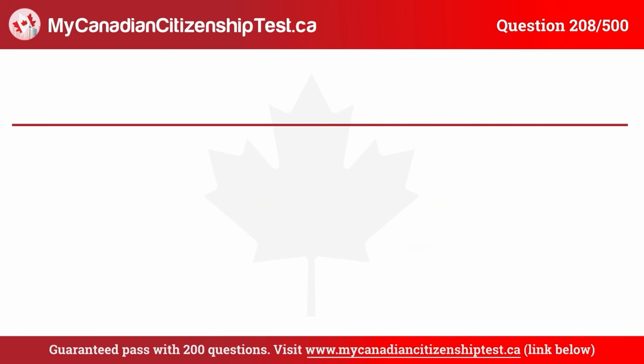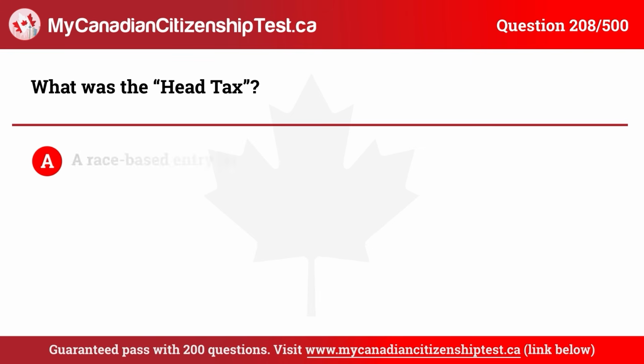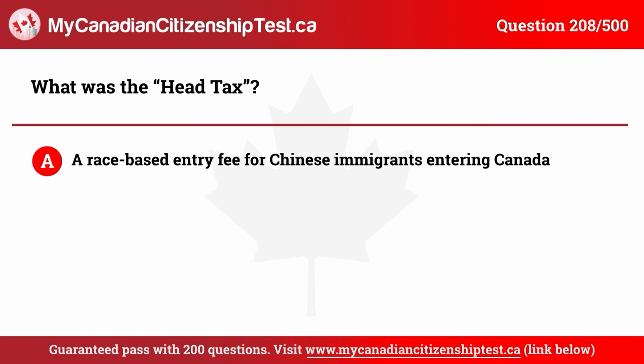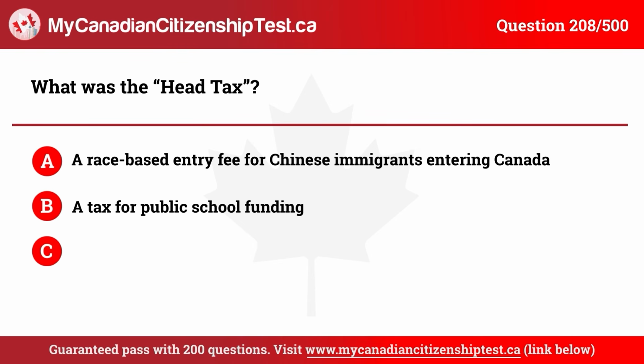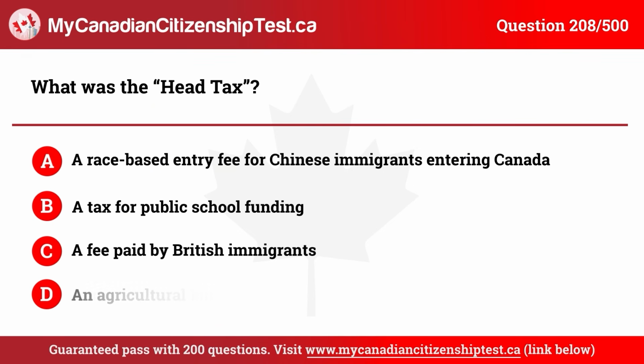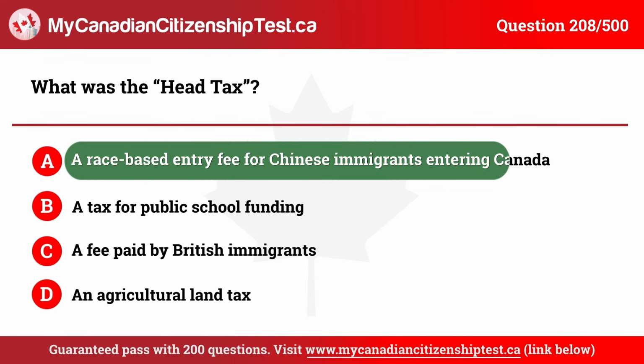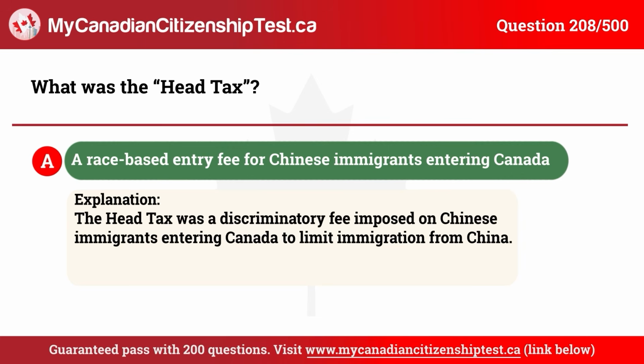Question 208. What was the head tax? A. A race-based entry fee for Chinese immigrants entering Canada. B. A tax for public school funding. C. A fee paid by British immigrants. D. An agricultural land tax. The correct answer is A. A race-based entry fee for Chinese immigrants entering Canada.